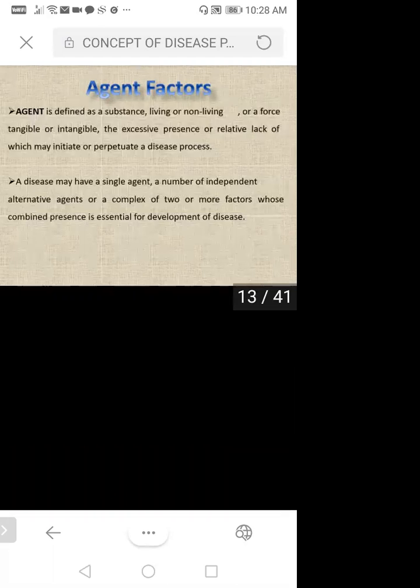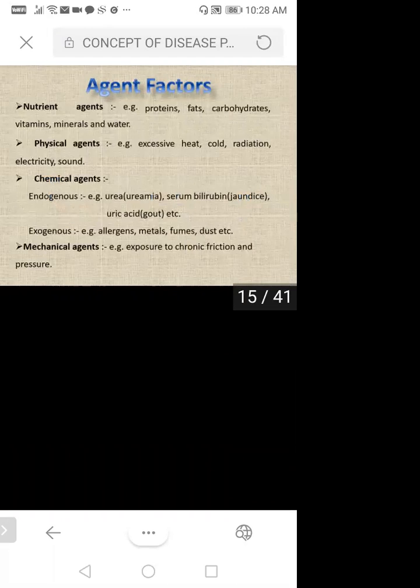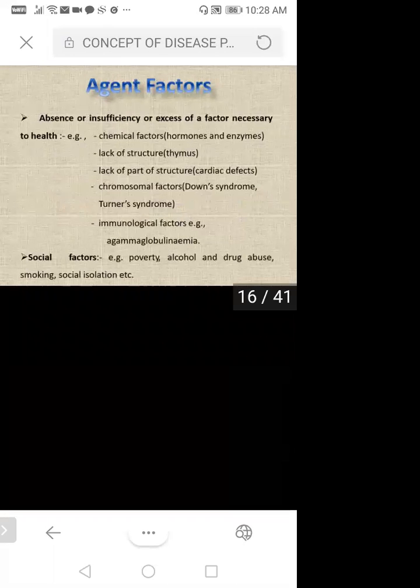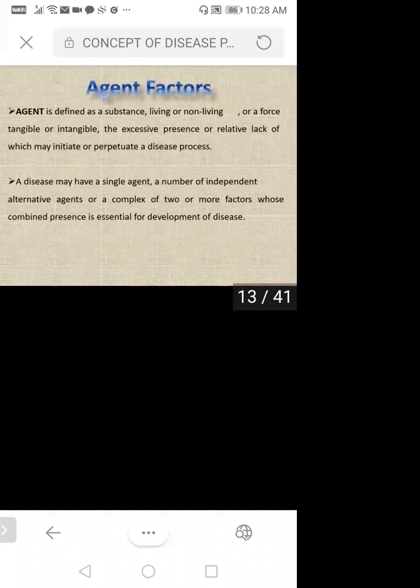Then here you can see what are the agent factors. So it may be biological factor, or it may be nutrient agent, or it may be physical agent, it may be chemical agent, or it may be mechanical agent. So one by one we'll see what exactly these are. So what is an agent? Agent is defined as a substance, living or non-living, which may initiate or perpetuate a disease process, which is responsible for the development of disease.